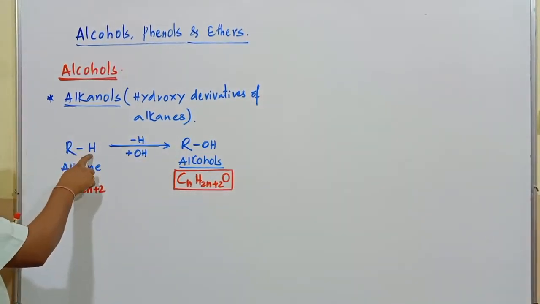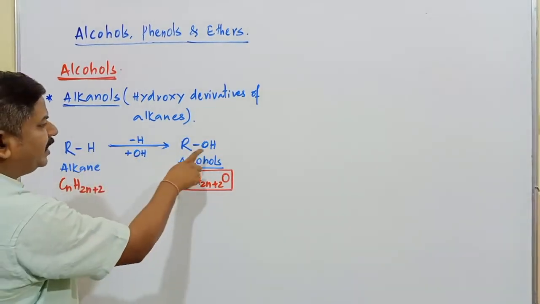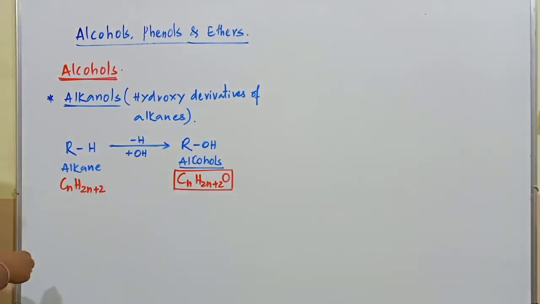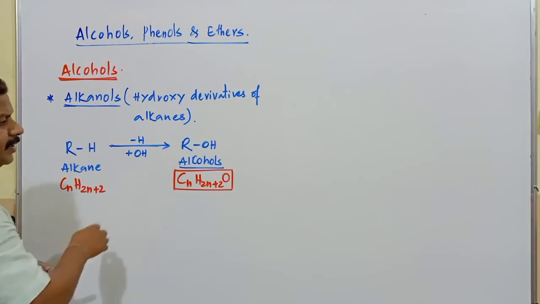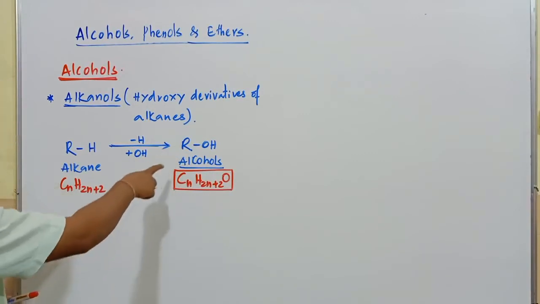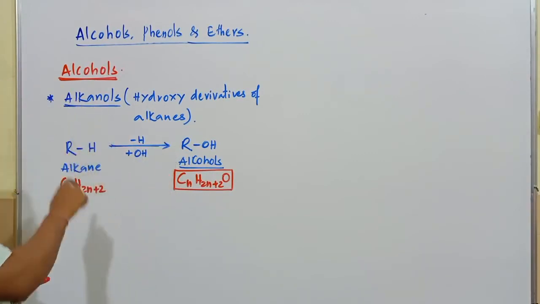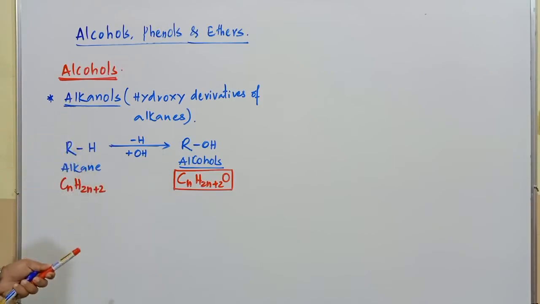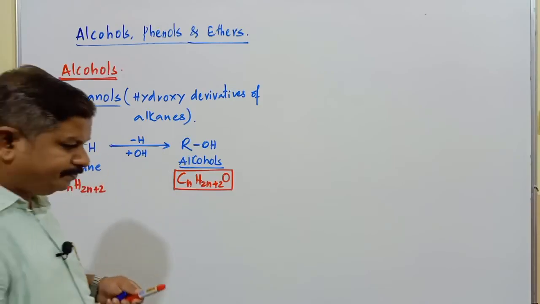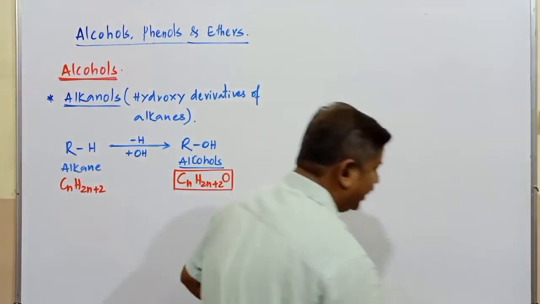A hydrogen atom is replaced by an OH group, and the compound obtained is commonly known as an alcohol. Alcohols are also called alkanols because they are obtained from the respective alkane compound itself. This is a simple introduction related to the alcoholic compounds.